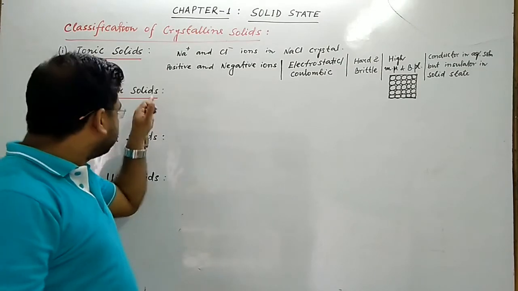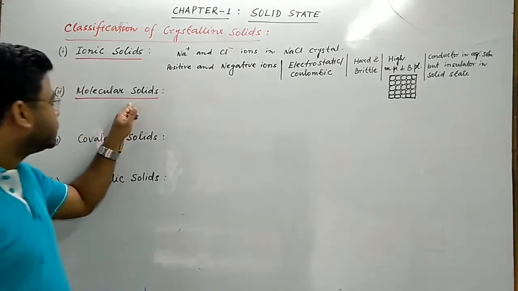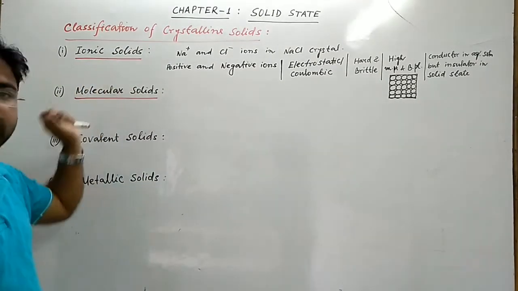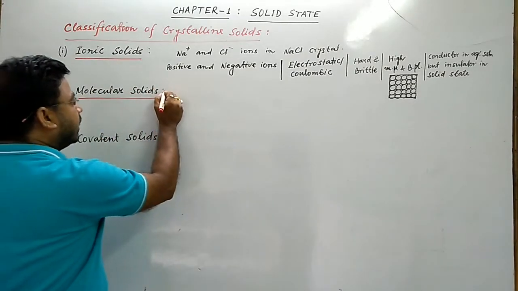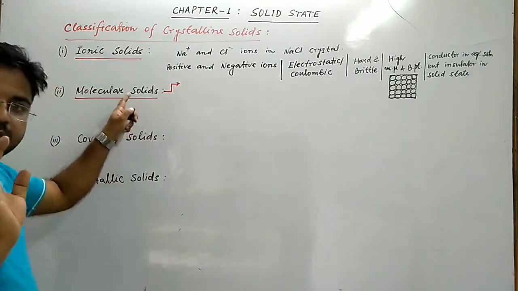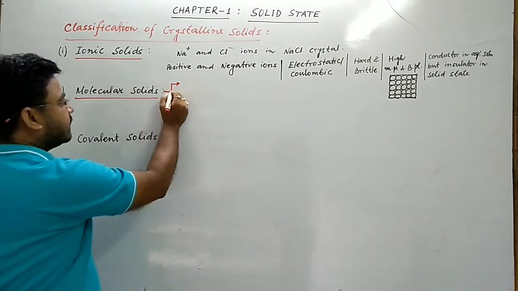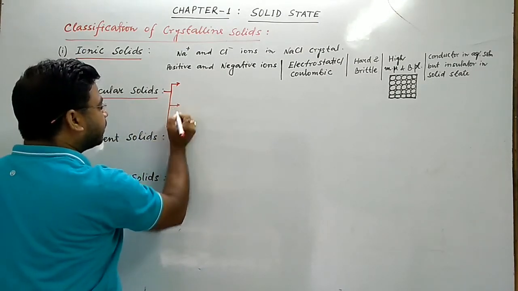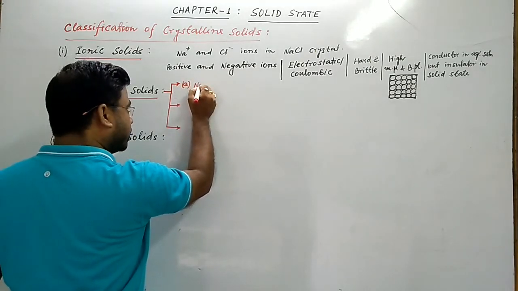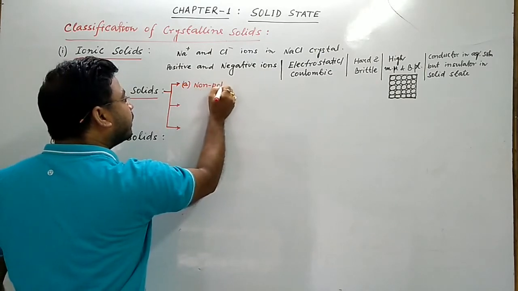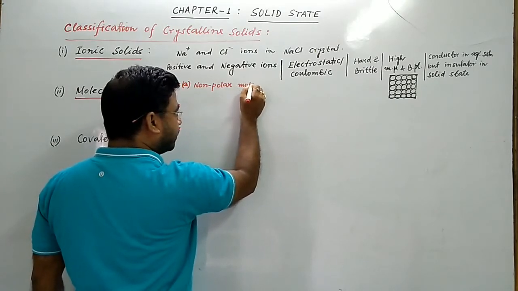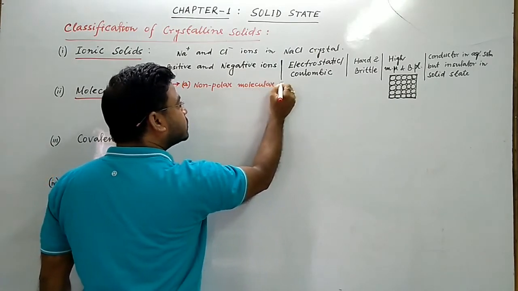So in this type of crystalline solids, the constituent particles are molecules. Constituent particles are molecules, and nature of the molecules also matters. So based on the nature of the molecules, molecular solids are classified into three types. Number A, non-polar molecular solids.